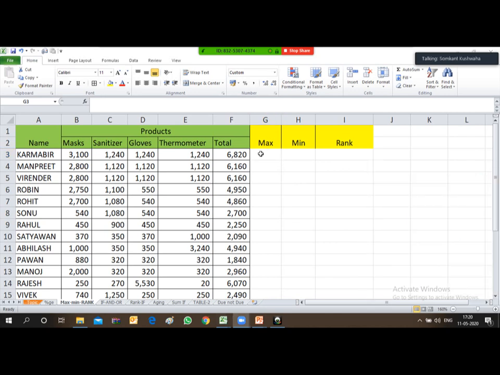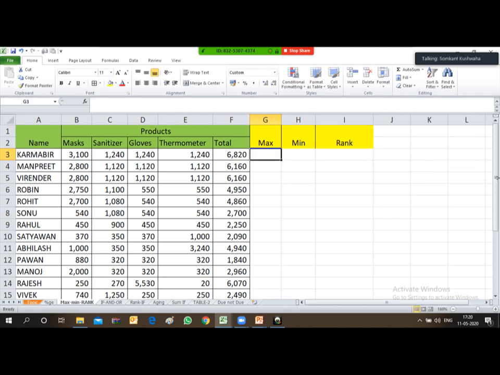So friends, for deriving the maximum, you need to type max, and after typing max, just start a bracket.